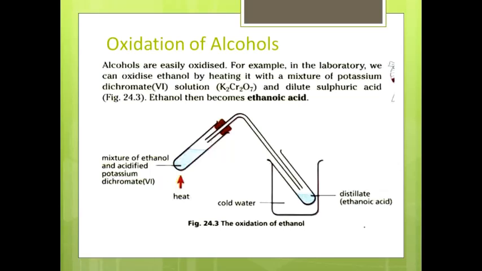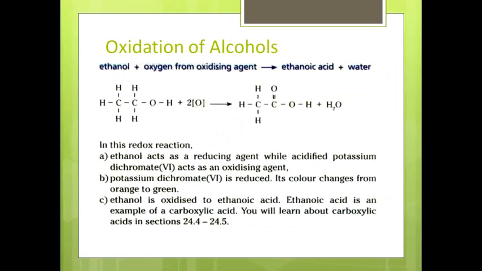Alcohols are easily oxidized. For example, in the laboratory, we can oxidize ethanol by heating it with a mixture of potassium dichromate solution and dilute sulfuric acid as a catalyst. Ethanol then becomes ethanoic acid. On oxidation, alcohols always produce carboxylic acids. Ethanol in the presence of atomic oxygen produces ethanoic acid and water.